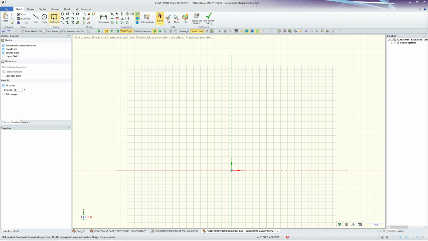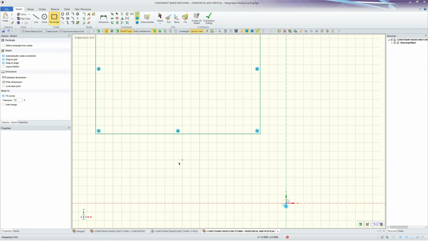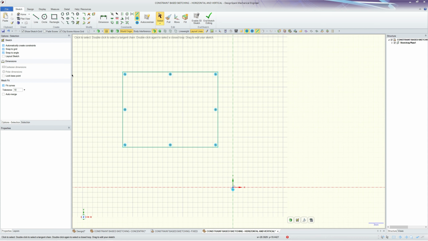So let me make a rectangle. I have my automatic constraints on, and I'm going to use the grid to snap to. And as you can see, automatically I have my constraints of horizontal, horizontal, vertical, and vertical automatically applied.